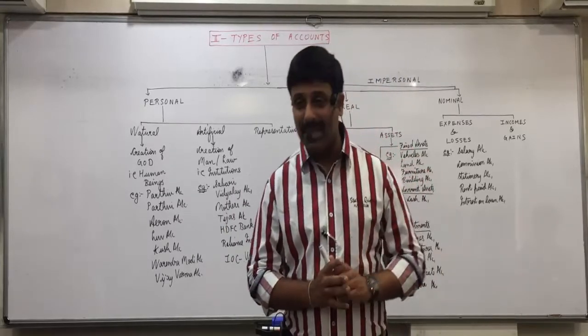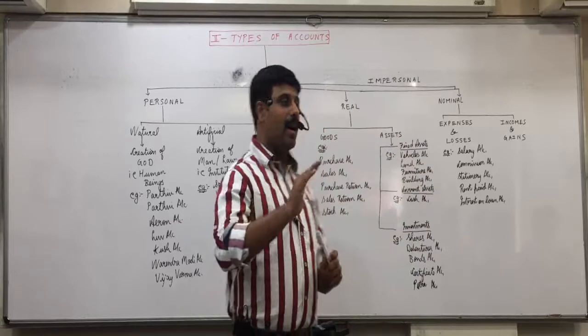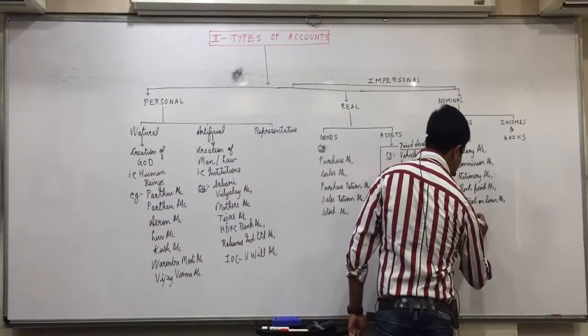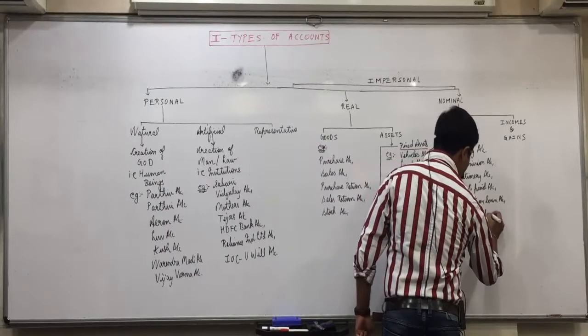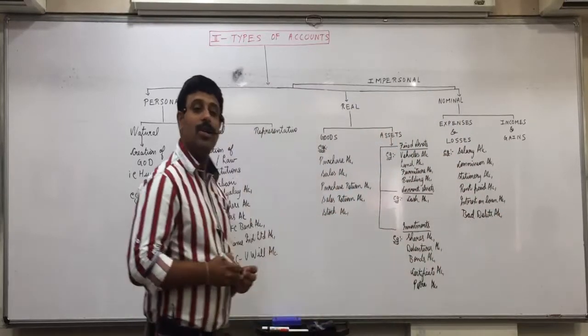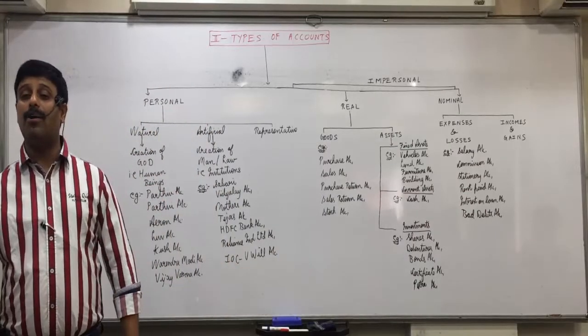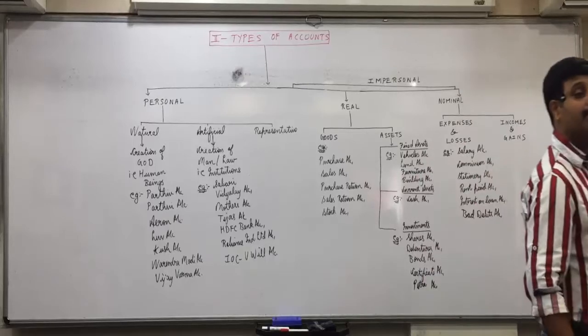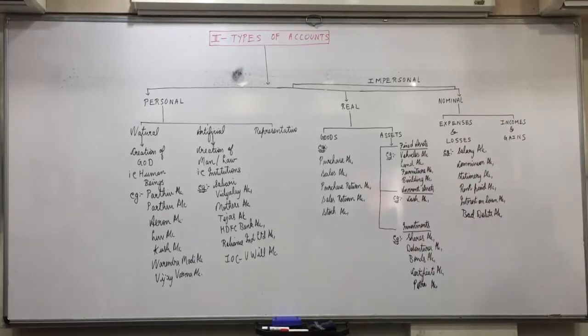Because he is not paying me the money. In accounts, the term used for that is bad debts account. We don't write bad debtors account. What do we write? Bad debts account. So what is the meaning of bad debts? The amount which is irrecoverable from the debtors.